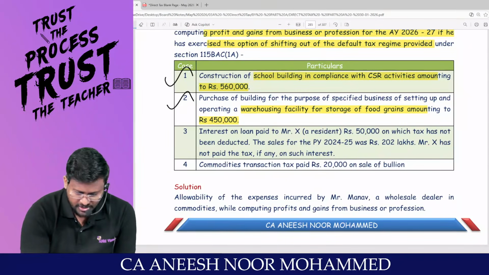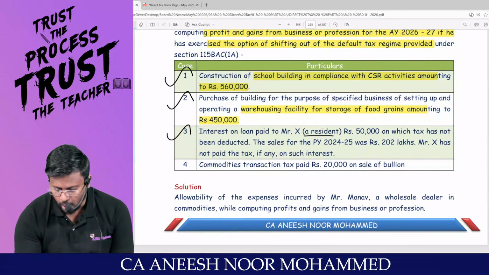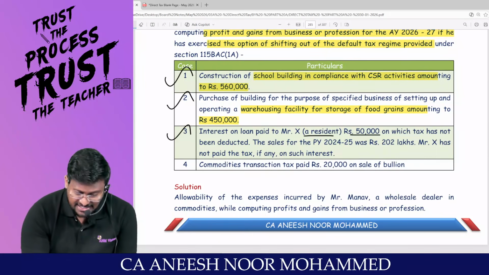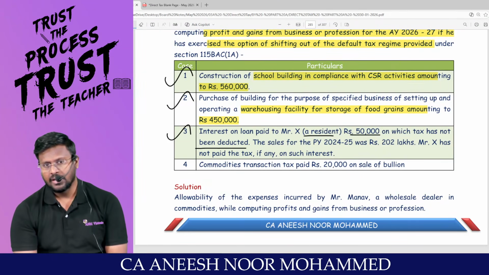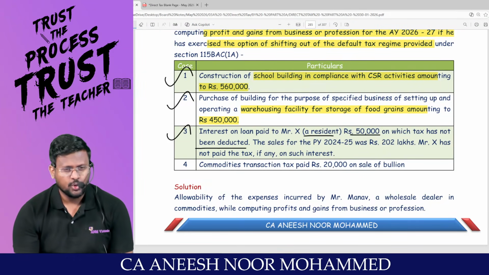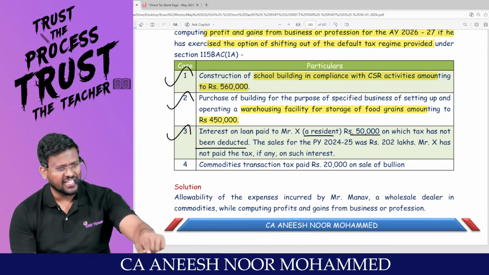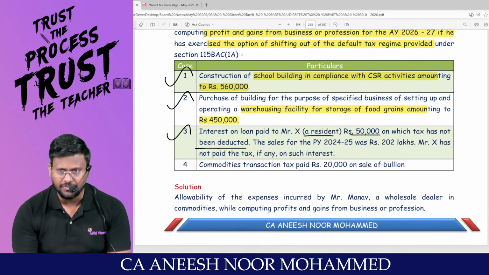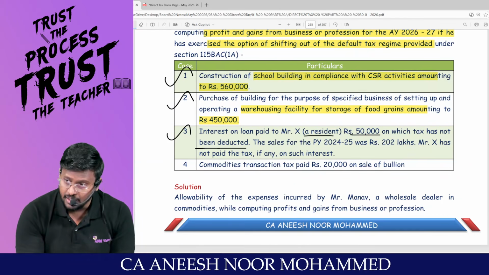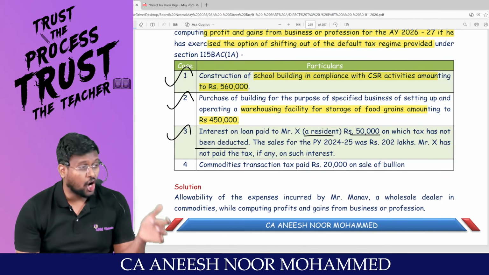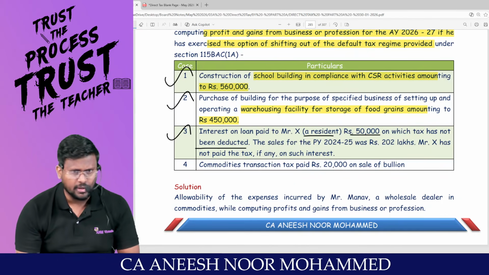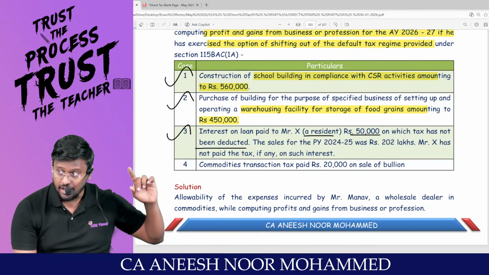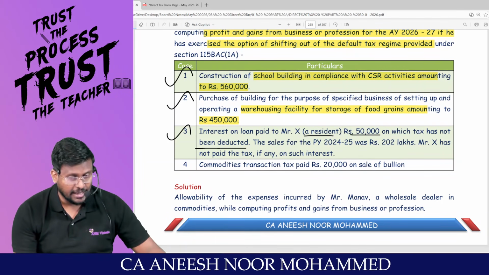Interest on loan to Mr. X, a resident, rupees 50,000, on which tax has not been deducted. Super. In the sense means, my dear lovable students, you paid an amount to a resident on which TDS is liable to be deducted. No TDS has been deducted. Then 30% of the expenditure debited to P&L account should be disallowed as per 40A clause 1A. Are you all really with me? Non-resident is clause 1. Resident is 1A.